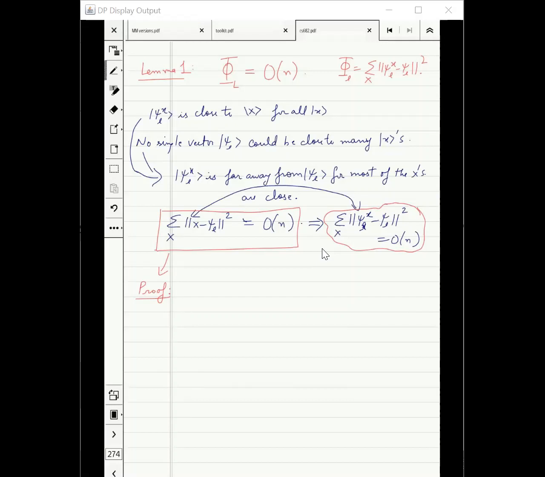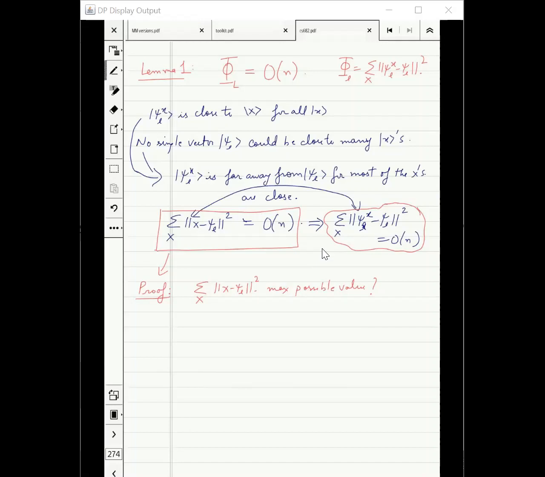Okay, what is the maximum possible value of this quantity? Anyone? N to the power n. Sorry, no, that's too big. Remember, x and psi l all are unit vectors. What about every term?